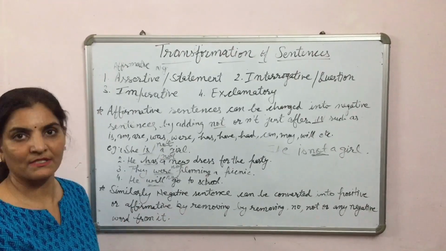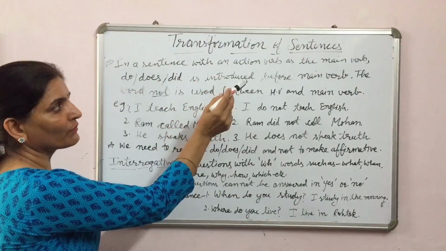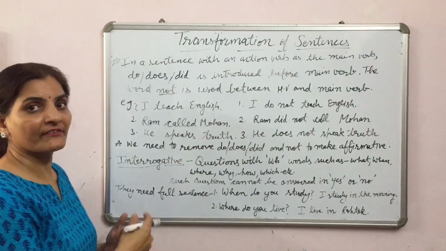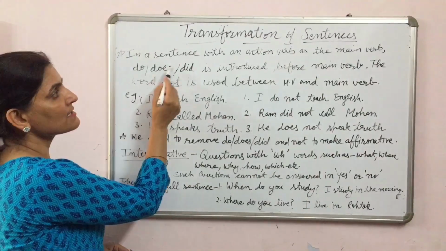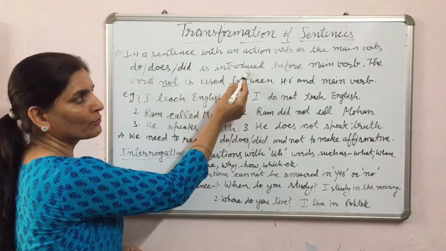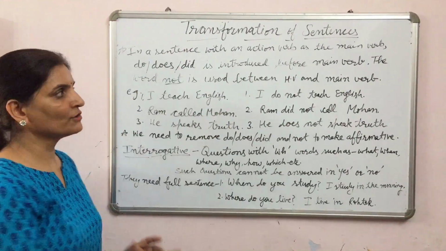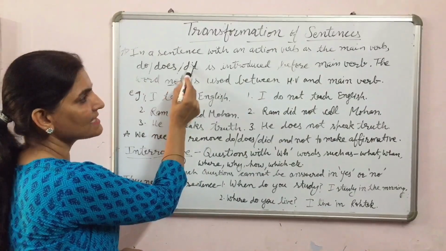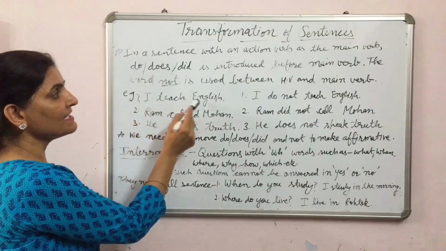In a sentence with an action verb or doing verb as the main verb, like read, dance, go, do, does, did, according to the tense, is introduced before the main verb. The word not is used between the helping verb and the main verb. For example, I teach English.